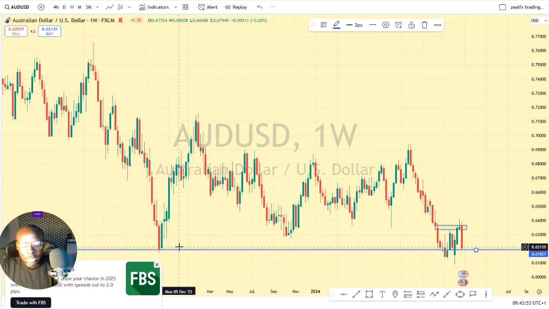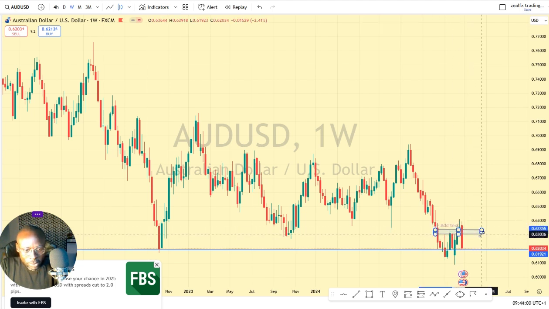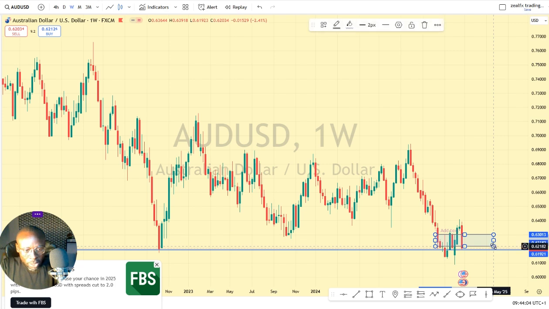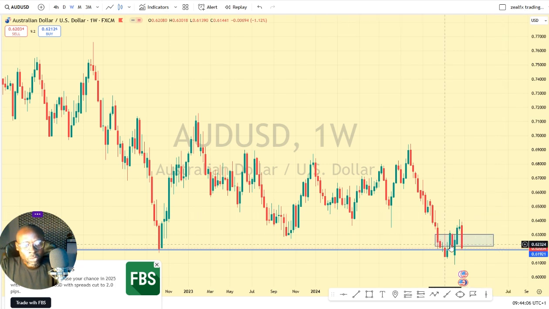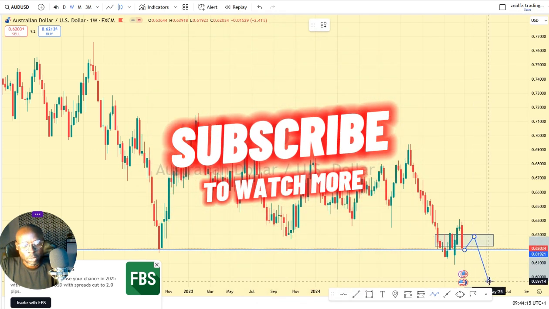But before we can see further downtrend on the Australia USD, we expect price to do a retest of this zone. All we expect now is for price to do a retest of this zone on the weekly chart. We have a big zone here. We expect price to do a retest of this weekly resistance zone before we see any further downtrend movement on the Australia USD. So after the test, we see price resumption back to the downside.